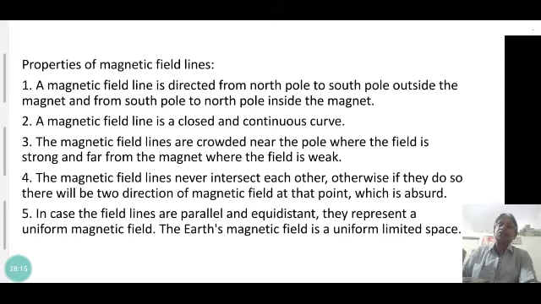The Earth's magnetic field is uniform only over limited space. We can only observe the Earth's magnetic field lines in a limited area, but the surface area of the Earth is very large. So the magnetic field near the surface appears as parallel straight lines.